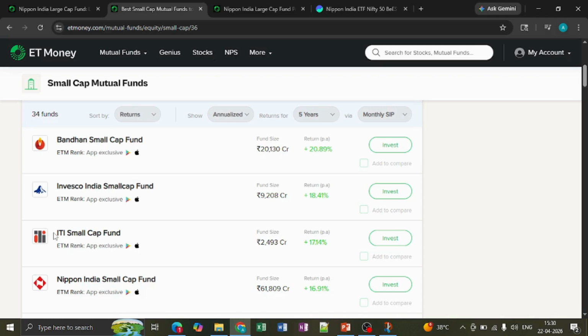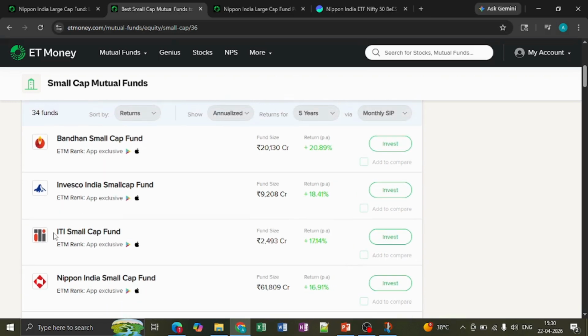One of the most important things in selecting a mutual fund is not the high return. It's about how you protect your portfolio during a crash. That is one of the main important things, and looking at that you need to select the best mutual fund across different categories. So don't go with ETFs for mid cap and small cap; go with mutual funds for mid cap and small cap. And for large cap, you can choose ETF as your primary mode of investment.